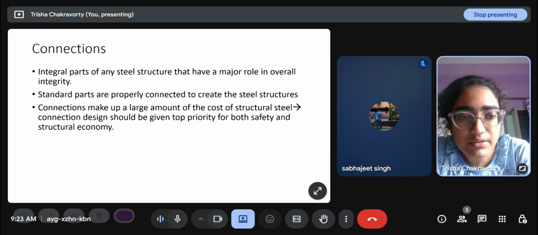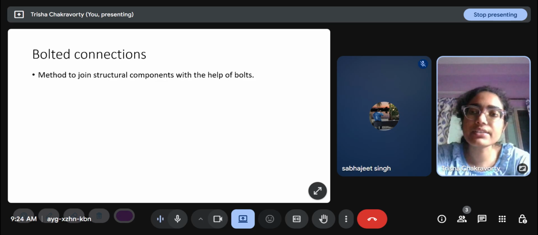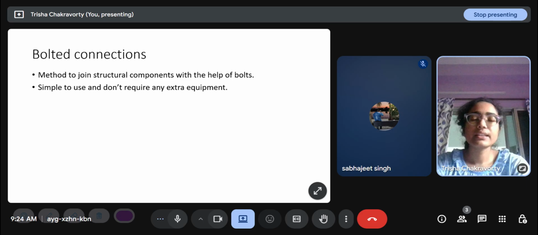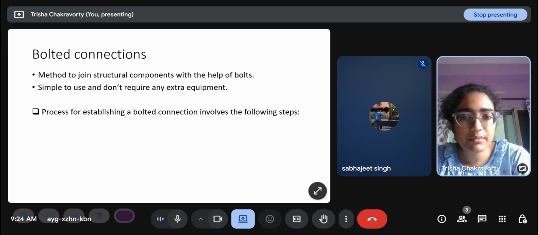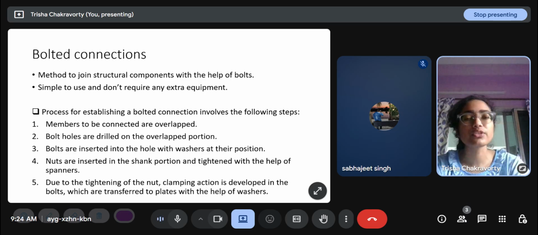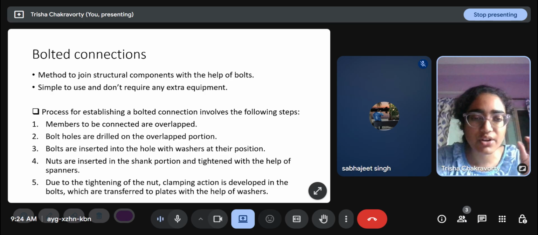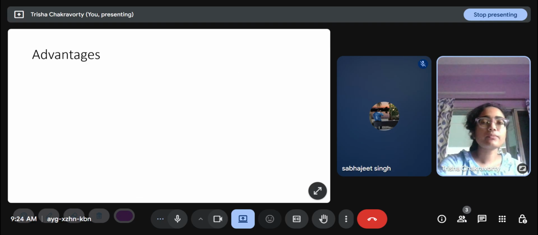Connections make up a large amount of the cost of structural steel. Connection design should be given top priority for both safety and structural economy. Bolts and welds look like this. Bolted connections are basically a method to join structural components with the help of bolts. They are simple to use and don't require any extra equipment. The process for establishing a bolted connection involves these steps. But these are just theoretical. You won't need it for exams, or even practically, because you are not going to go and bolt it. But you should just have some idea about how it is done.